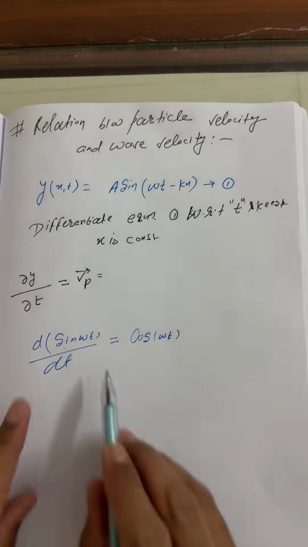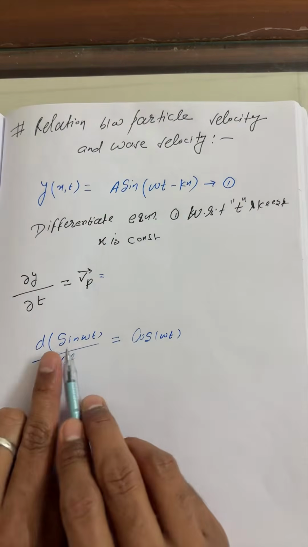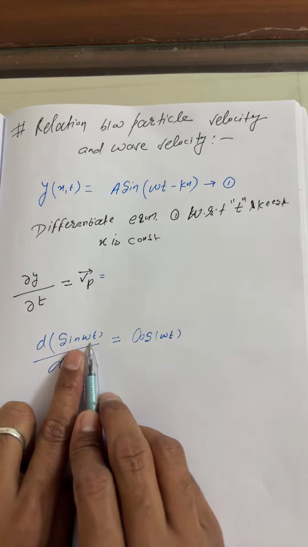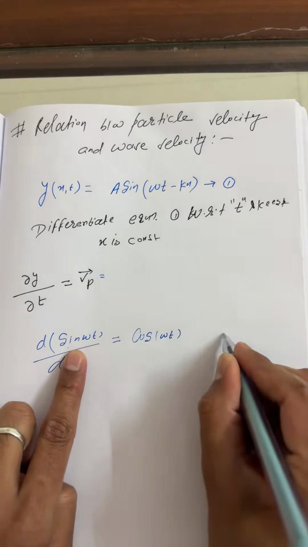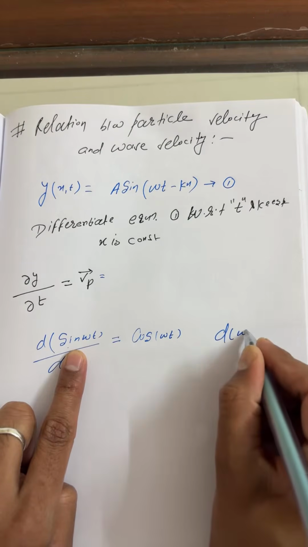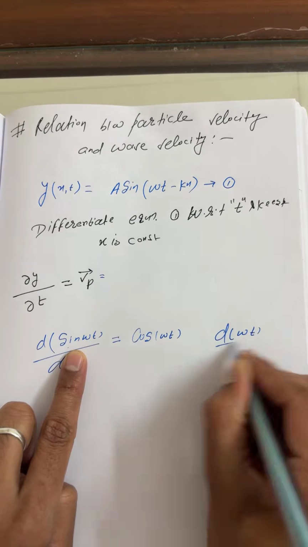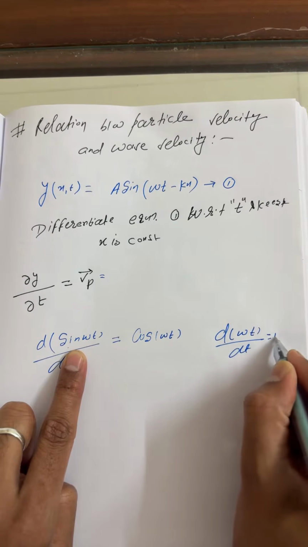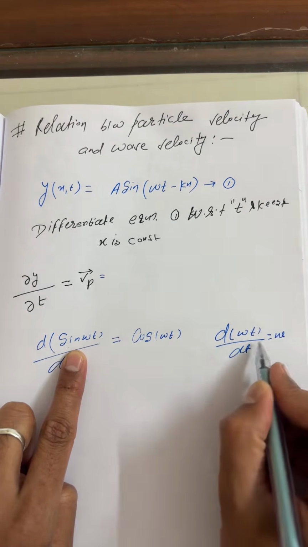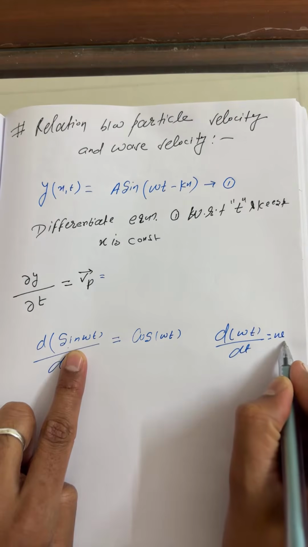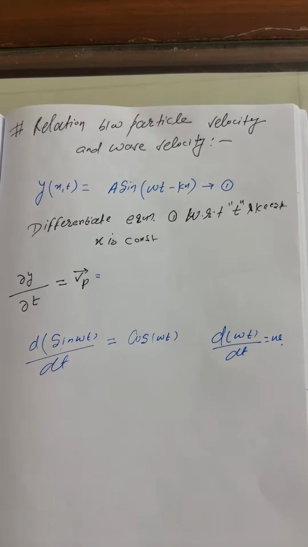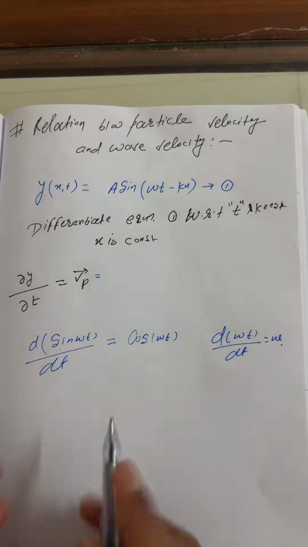Right. Now, what is the term we have here? The sine function you already differentiated. The remaining secondary function is what? Omega t. So differentiate omega t individually. I hope all of you know, omega remains constant and dt by dt is one only. So simply, what's the trick here? Just keep in your mind.